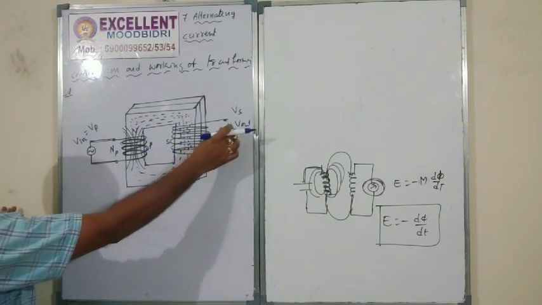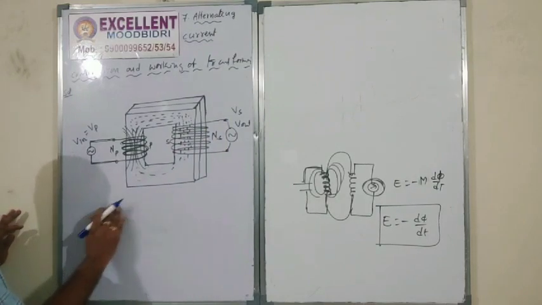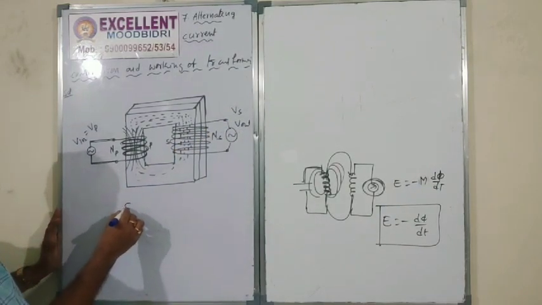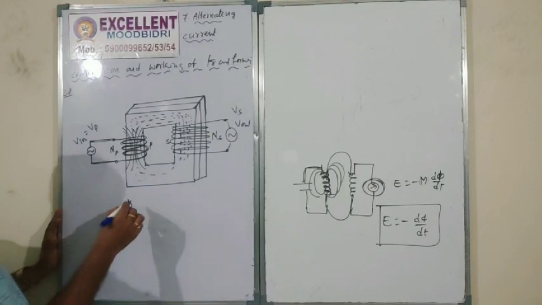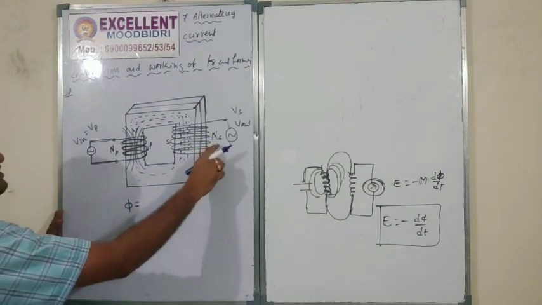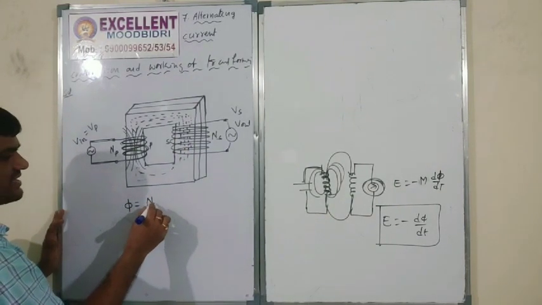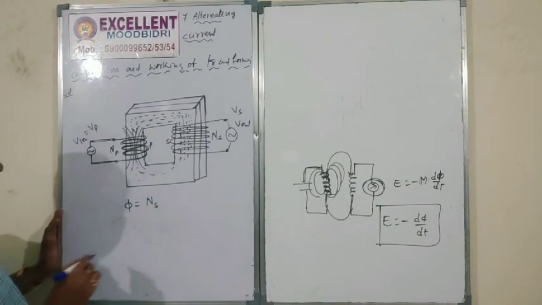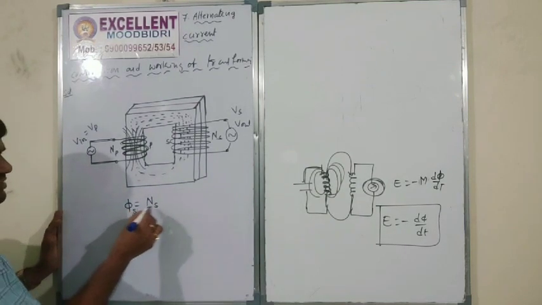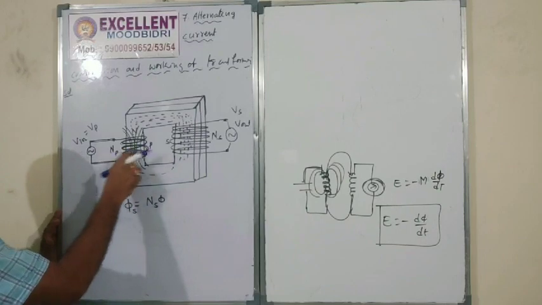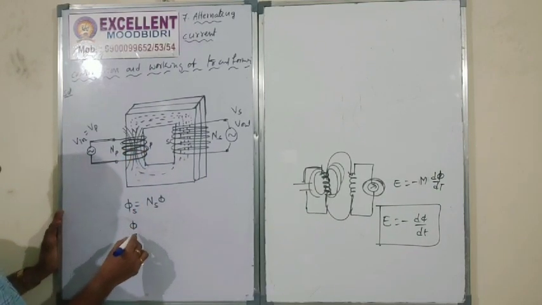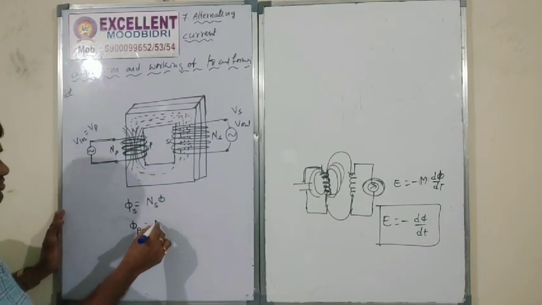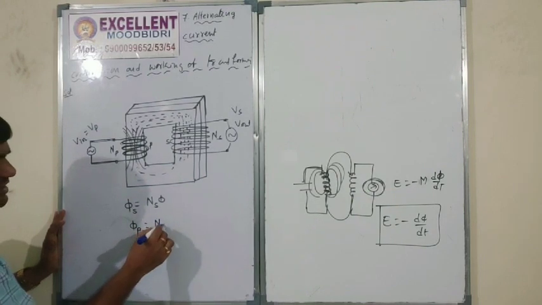So what happened here, number of turns will be there. Phi S means Ns into phi. Here phi P is equal to number of turns in primary coil.